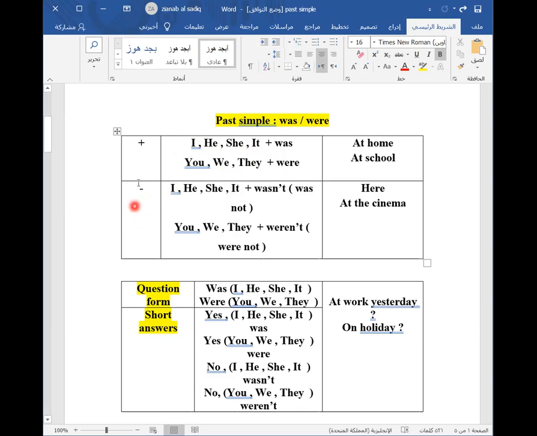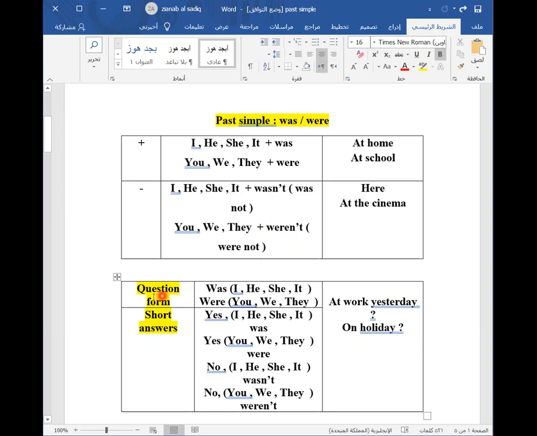If you are going to make a negative, you will use I, he, she, it with was not or wasn't. Just remember, wasn't is the short form of was not. And we use you, we, they with were not or weren't. Again, weren't is the short form of were not. For example, I wasn't here 2 days ago, or they weren't at the cinema last week.